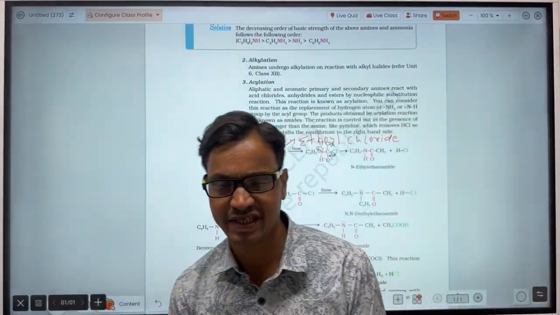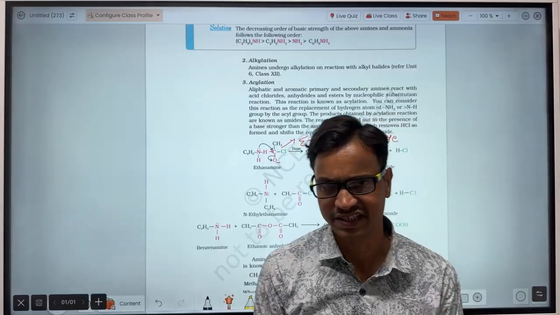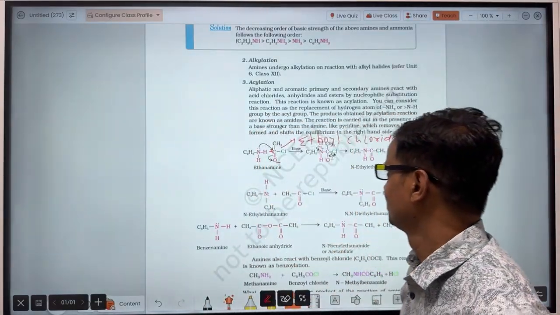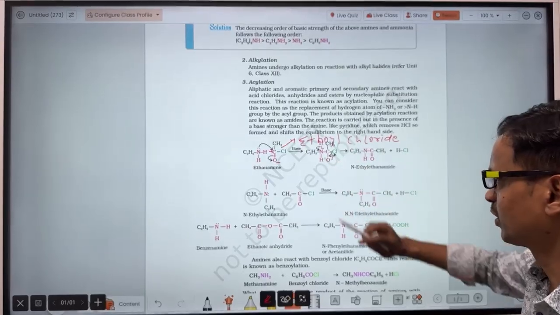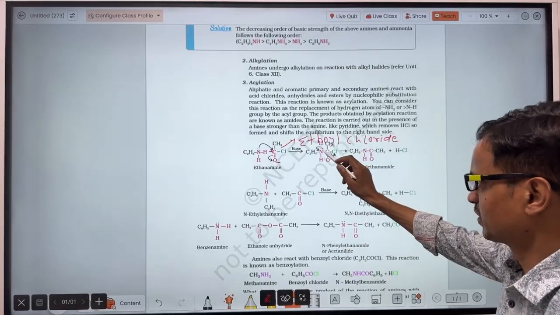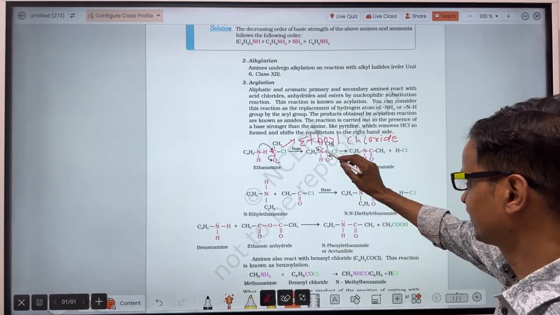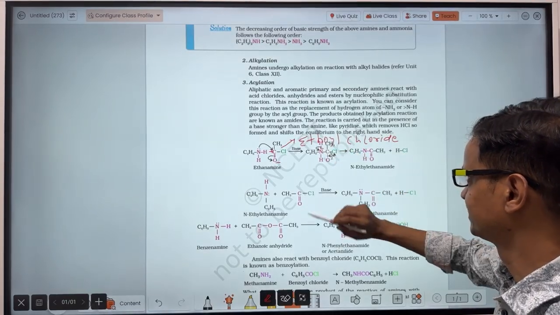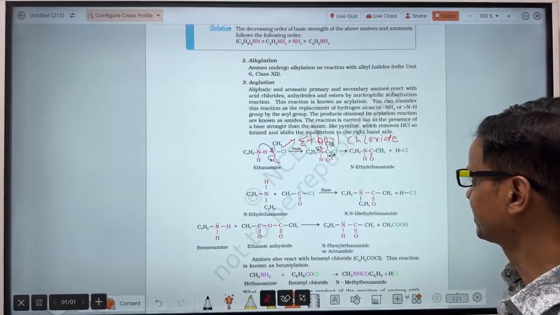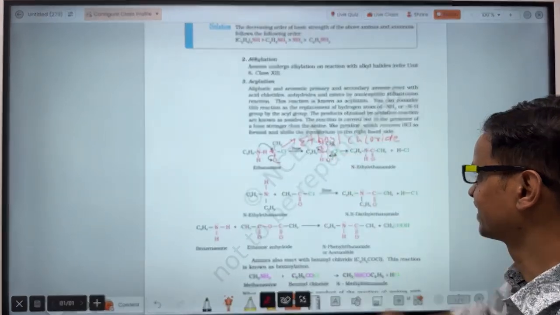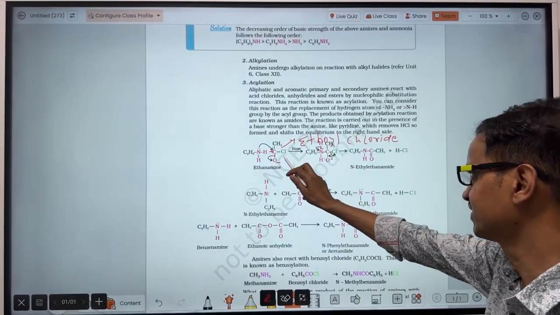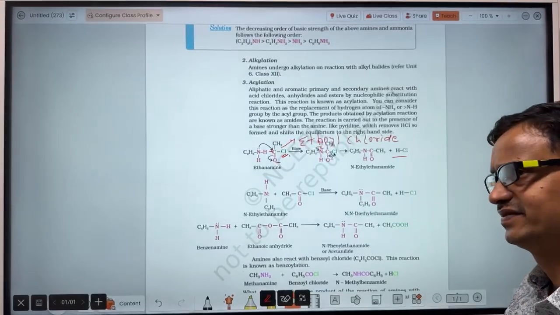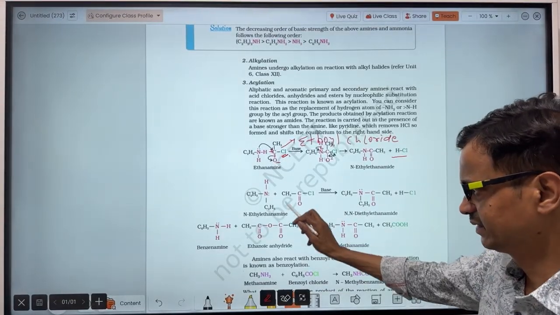The same procedure which we applied in the case of alkylation will apply here also. With the positive charge on this nitrogen, the nitrogen will attract the shared pair of electrons of the N-H bond, so this will be released as an H plus ion. The H plus ion released will combine with the Cl minus released from here, and that's why HCl is formed. Okay, this is the reaction.